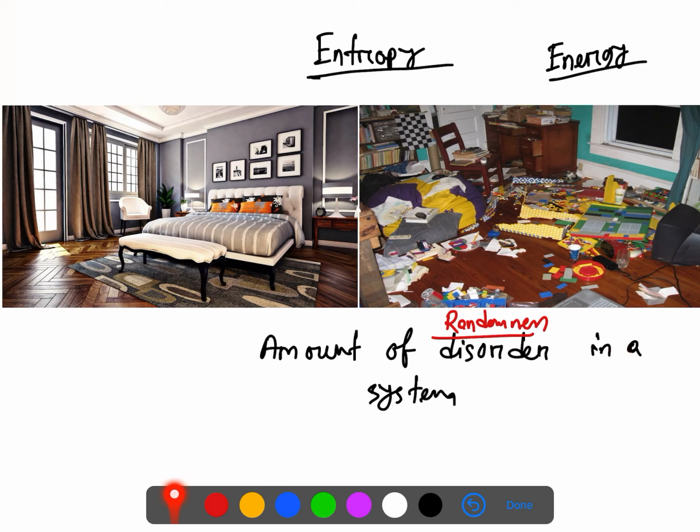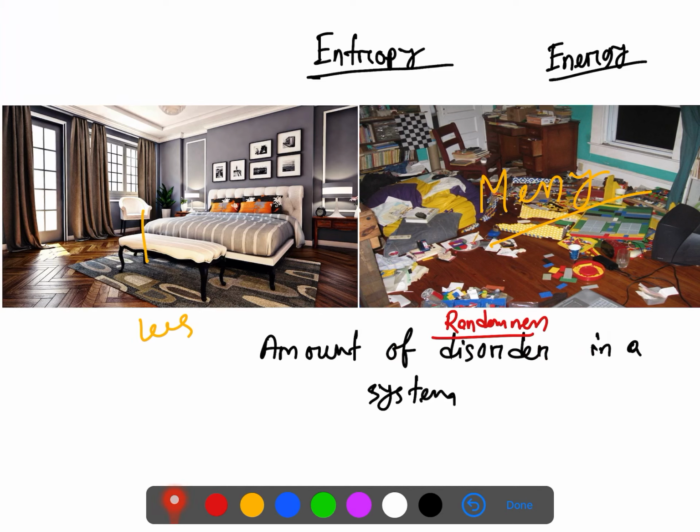We'll try to understand that. Look at these two images here. This is a room that looks very tidy, and you can see this other room looks messy. If we try to correlate these two pictures with the definition, the amount of disorder in the system is entropy. This room is less messy, and this one is definitely messy. So the entropy of this room is lower than this room; the entropy will be higher according to the definition.